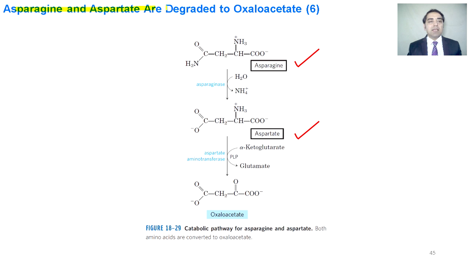Asparagine and aspartate are degraded to oxaloacetate. Asparagine is converted into aspartate and then is converted to oxaloacetate, and oxaloacetate is utilized in the TCA cycle.